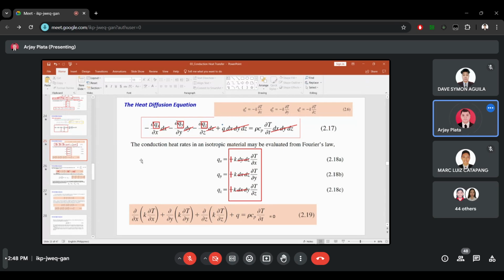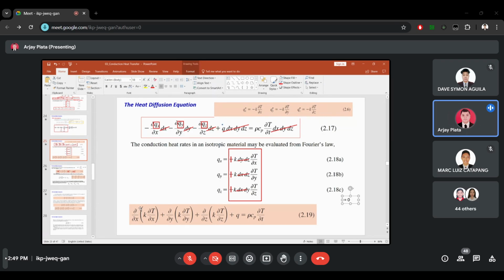Based on that, we can derive equation 2.19. So that's our heat diffusion equation.